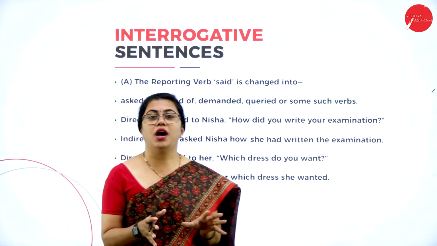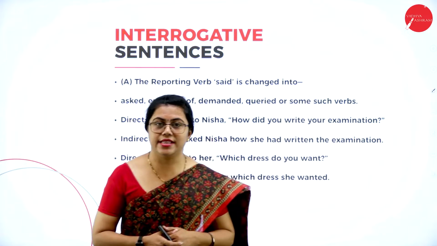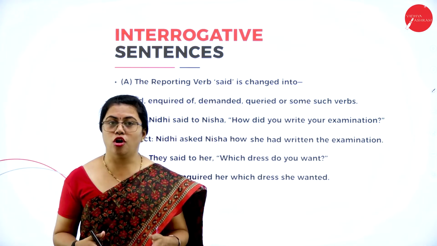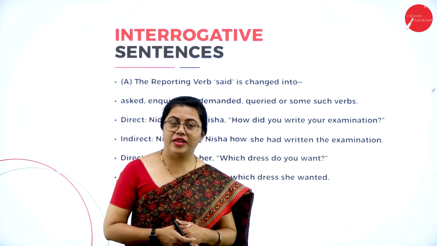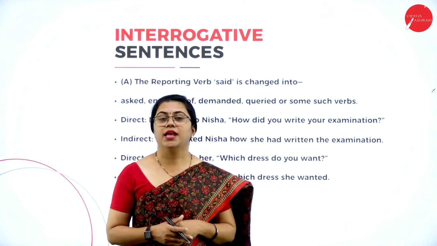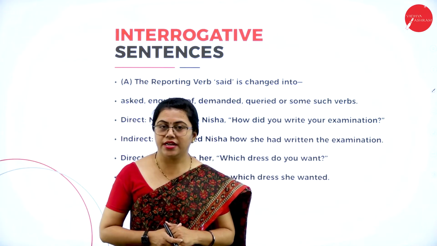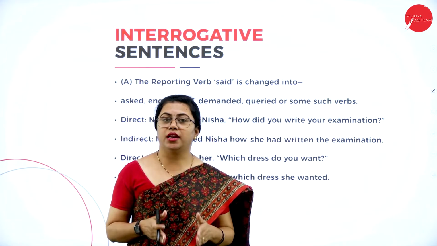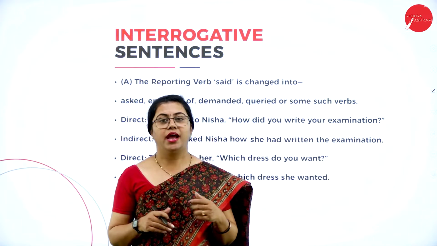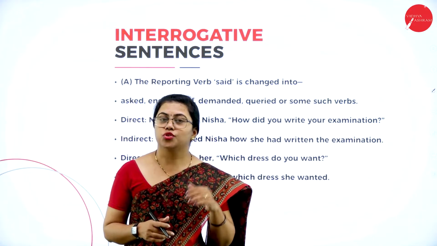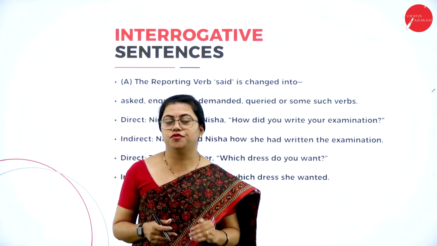In an exclamatory sentence, you are expressing your feelings, be it anger or shock. Then last comes the imperative sentence, which has instructions, orders, requests, and wishes also. So these are the four basic types of sentences.